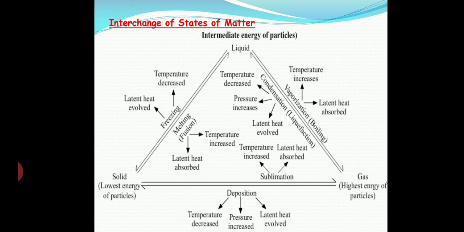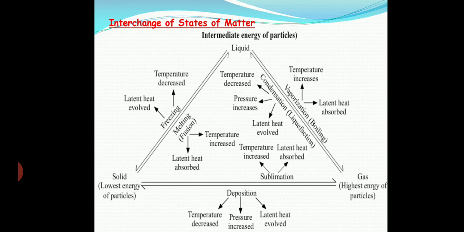Now let us see what is the effect of temperature and pressure on the conversion of states of matter. Here you can see in the diagram that when solid gets converted into liquid, in the process of melting, the temperature increases and the latent heat is absorbed. The heat is absorbed by the particles. But when liquid gets converted to solid, the temperature decreases and the latent heat evolves. So temperature and latent heat are inversely proportional.